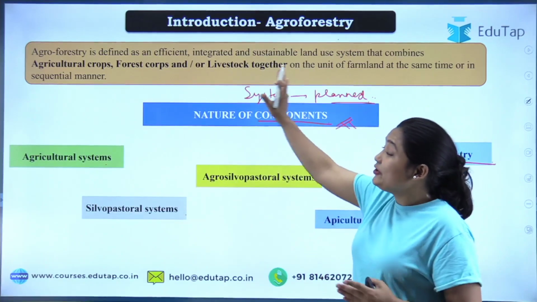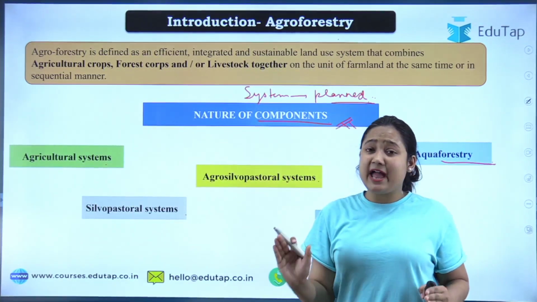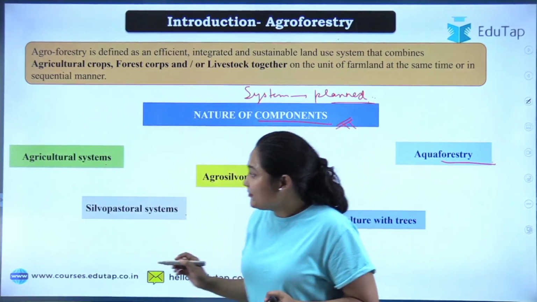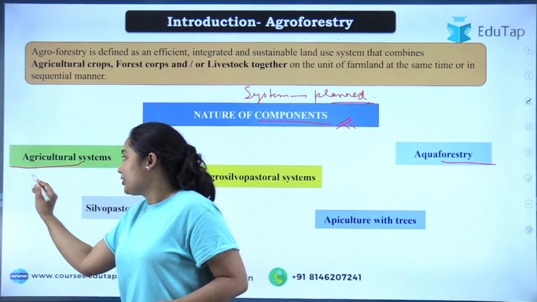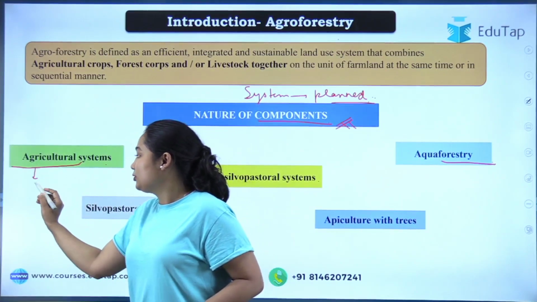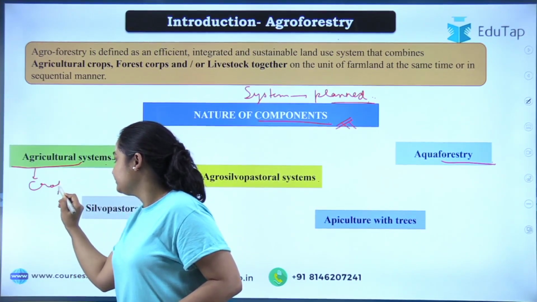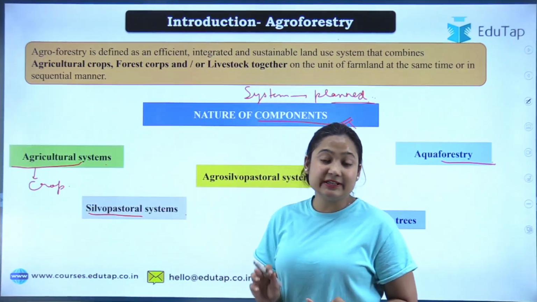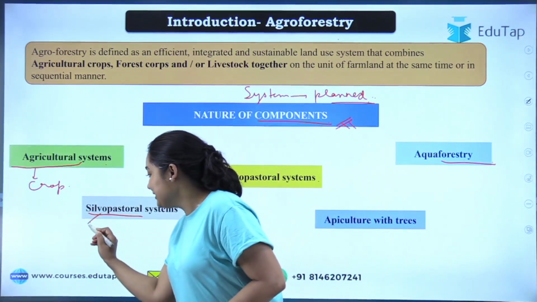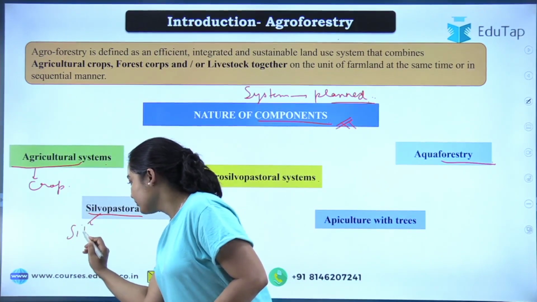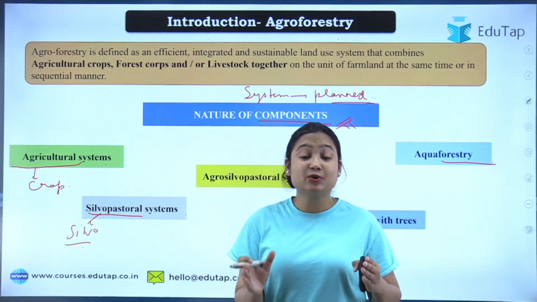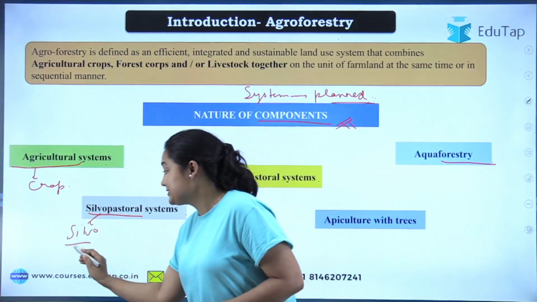From this page you will be able to easily understand agroforestry and what these terms stand for. How? See, first of all, you will have to know that when we are talking about agriculture, we are basically talking about the crops. Okay. Now, when we are talking about the silvopastoral culture, you will have to remember that this silvo word stands for when you are culturing the forest trees.